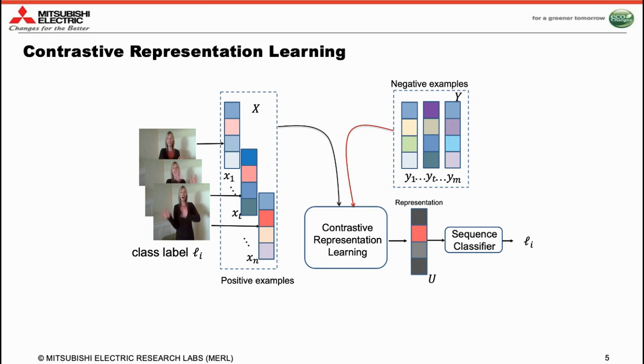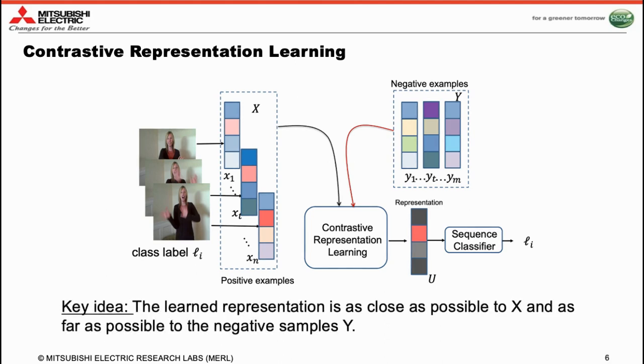Let's consider, for example, in videos, the useless information could be just background motions, while the useful information could be the movements of a person in the video, which characterizes what the action of that person is. So that corresponds to the useful information. The key idea in contrastive learning is to find the representation that is very close to the positive examples, however, is far away from the negative examples.